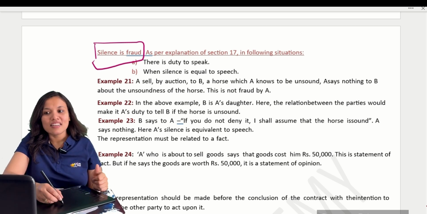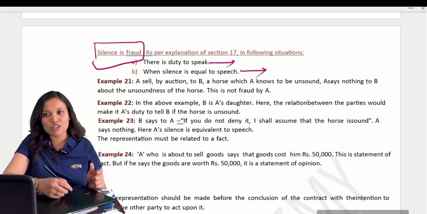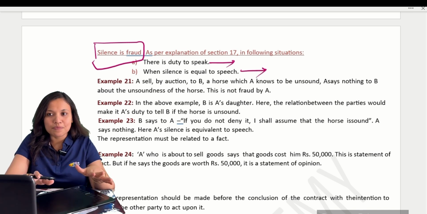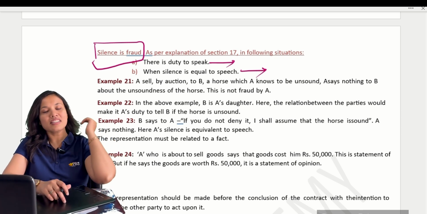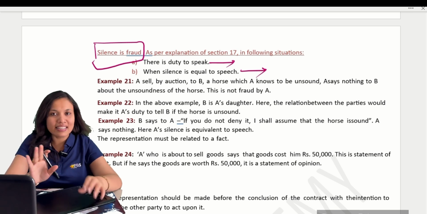Number 1, when there is a duty to speak. Number 2, when your silence is equal to speech. In these 2 cases, silence is considered as fraud. Are you clear? Now, ma'am, what is this duty to speak? What is silence equal to speech? Let us see the examples. You will come to know about it clearly.